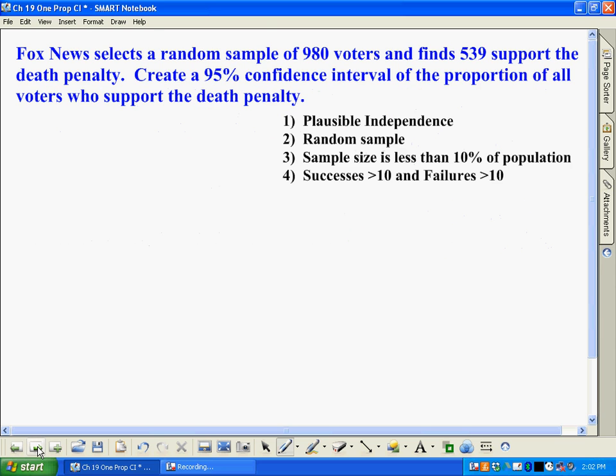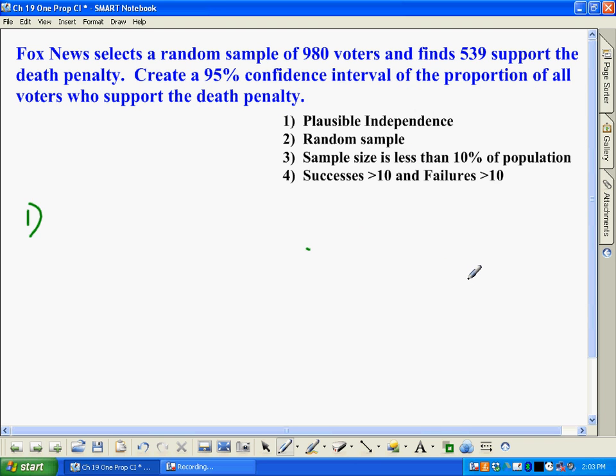The first thing is there are actually four conditions for completing what we call a 1 proportion Z interval. The first one is plausible independence. I'm going to write that over there. In this case, is it plausible to think that what one person thinks about the death penalty does not affect what others think?